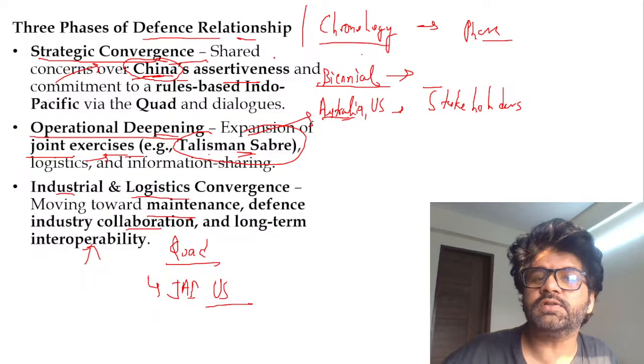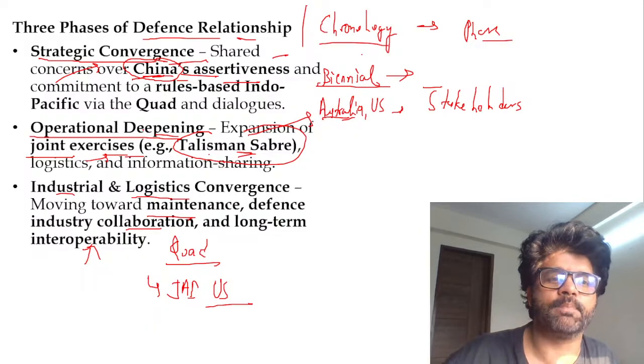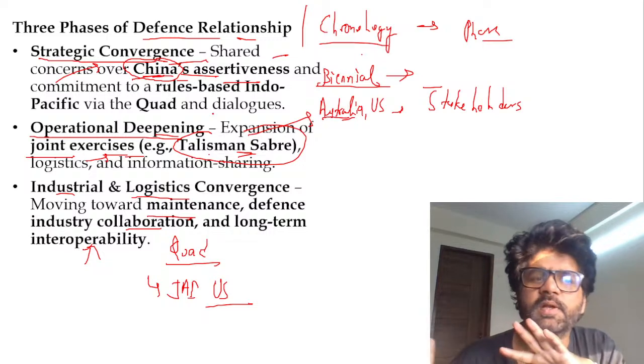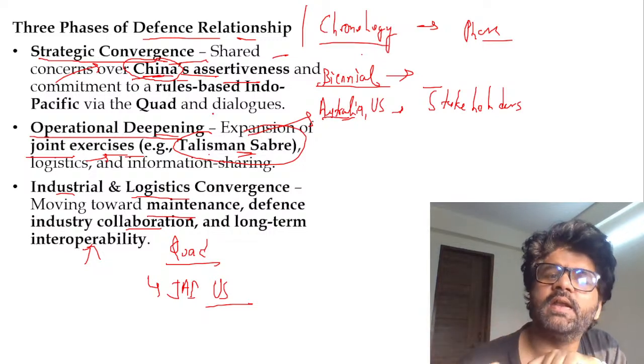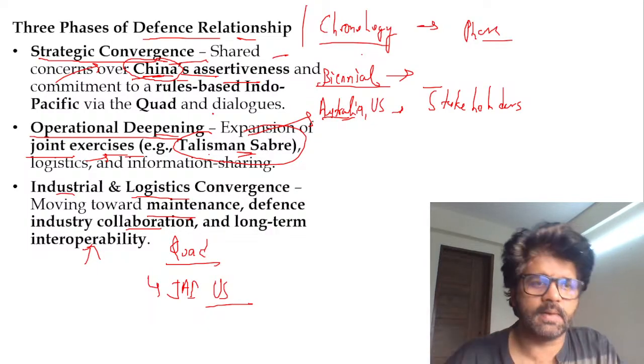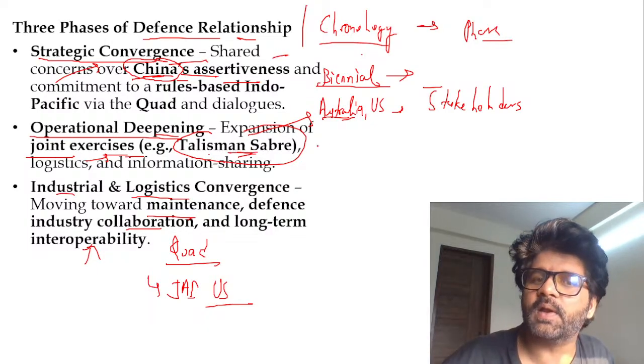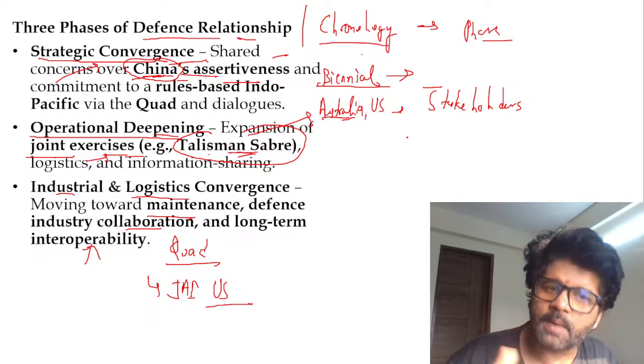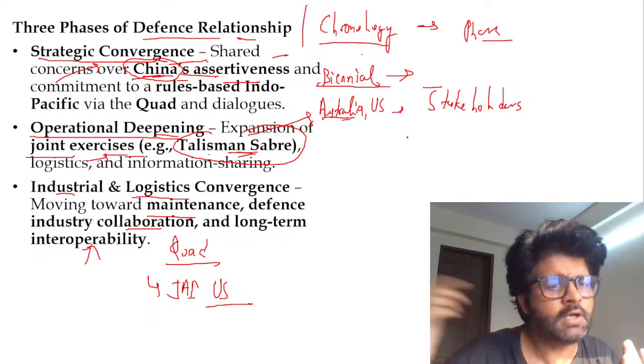So, strategic convergence talks: who is the common enemy? China. And Quad and all these things. A rules-based Indo-Pacific can only happen if China is kept under control. Although, right now, we're also trying to balance our relationship with China. And then some exercise. Talisman Sabre, mainly between the US and Australia, but other stakeholders are also invited, including India.